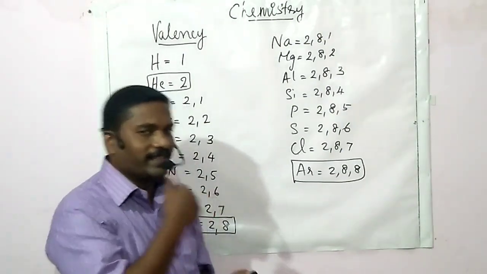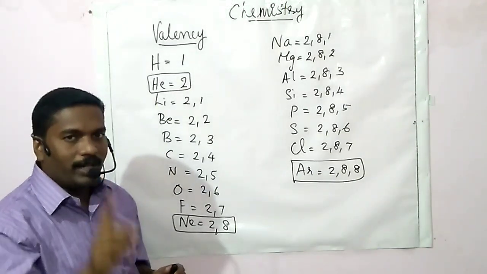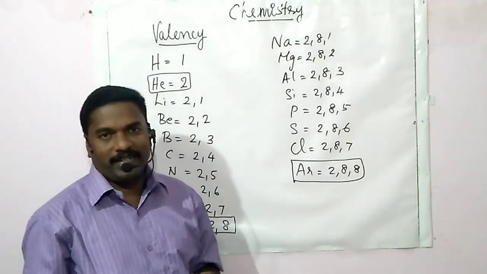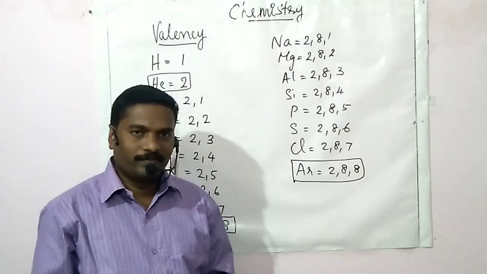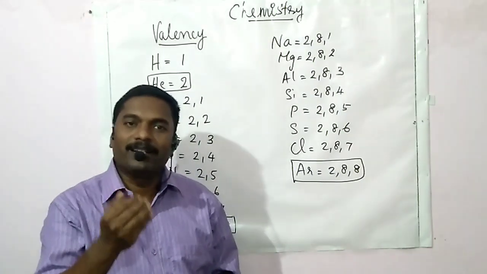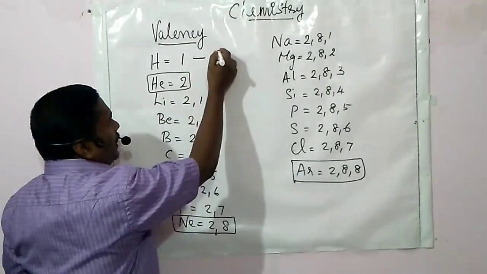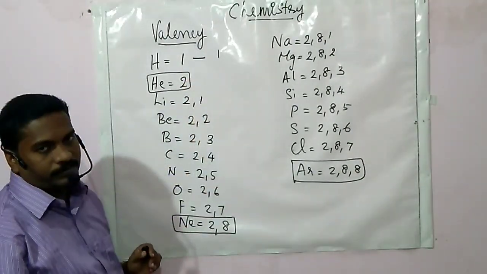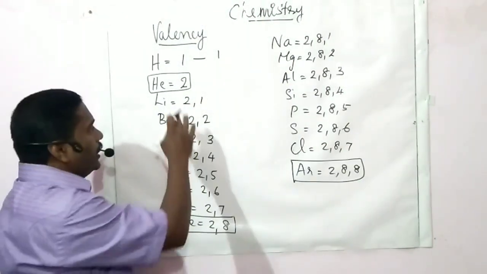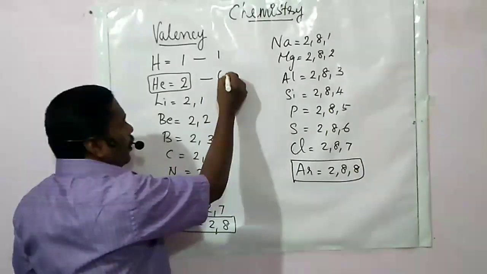Listen here. Hydrogen has only 1 electron in its valence shell, so it needs one more electron to attain stability. Therefore, the valency of hydrogen is 1. Then in helium, as we know, the valency is 0.